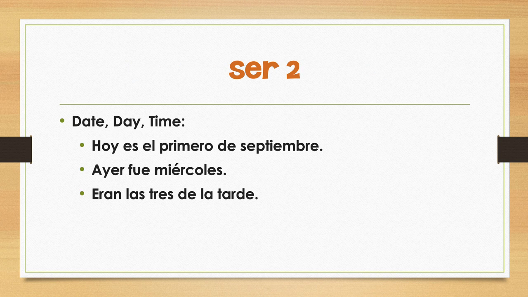So, for example, we use ser to say the date, the day, or the time, because that's a definition. If today is Thursday, that is the definition of what today is. Tomorrow is a different day. So I could say, for example, hoy es el 1 de septiembre, or ayer fue miércoles, or eran las 3 de la tarde.